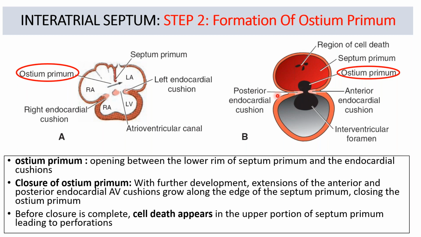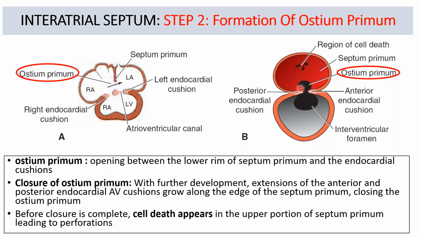So, these are the endocardial cushions. In this view, also between the endocardial AV cushions and the septum primum, this space is the ostium primum. Now what happens is this: with further development, the anterior and posterior endocardial cushions grow towards each other and try to fuse the ostium primum. So closure of ostium primum takes place.